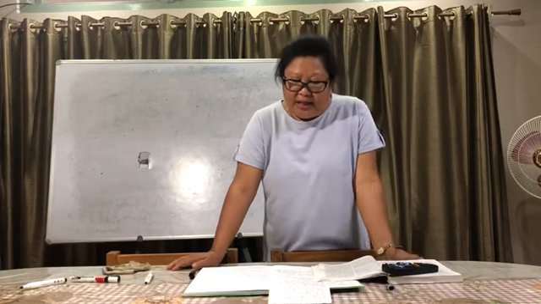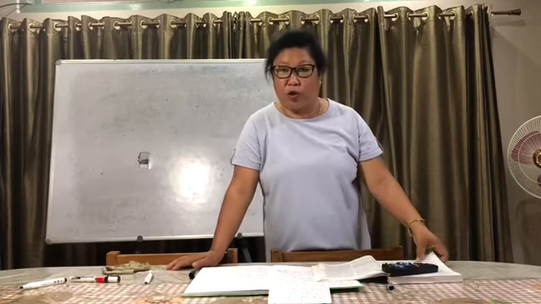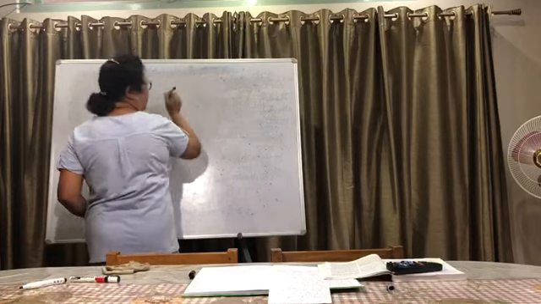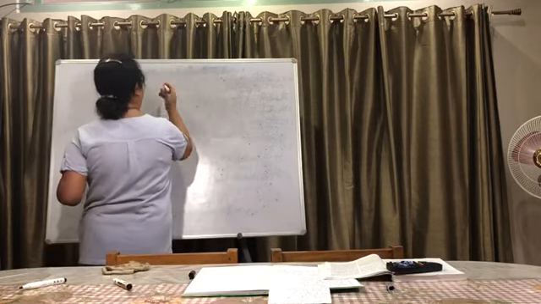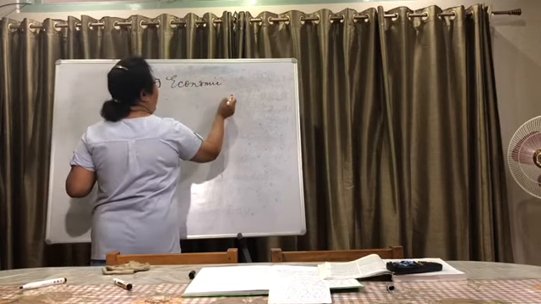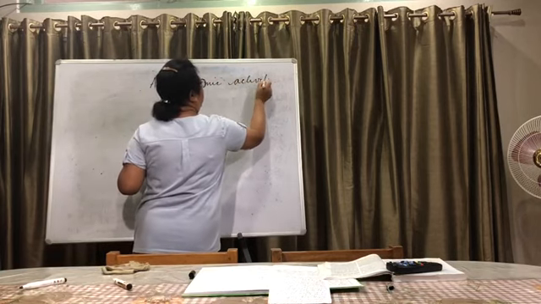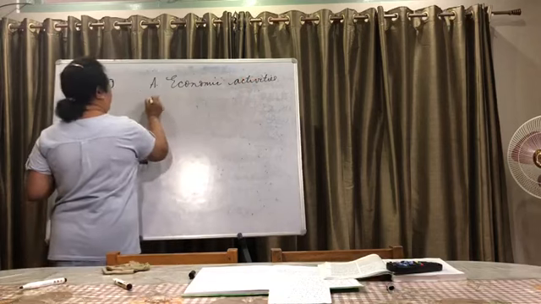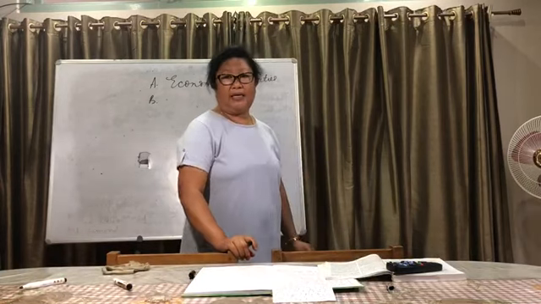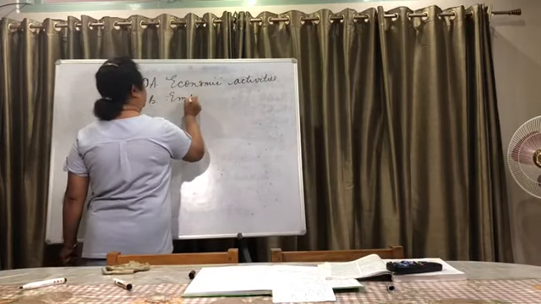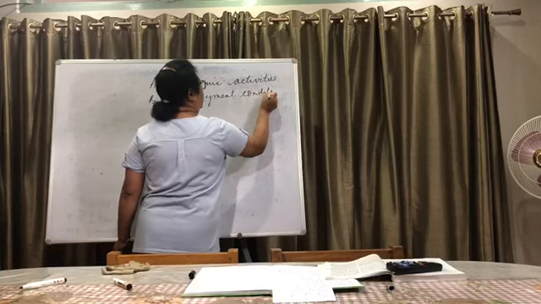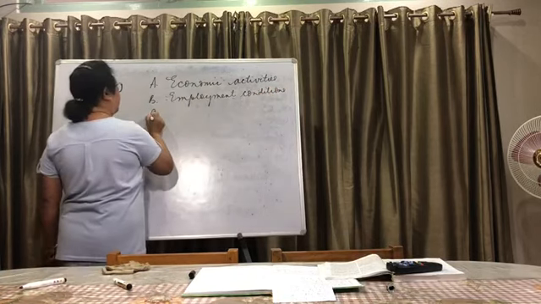If you remember, classification of an economy into sectors is done based on number A, economic activities, then number B, if you remember, it is employment conditions, and number C is ownership.